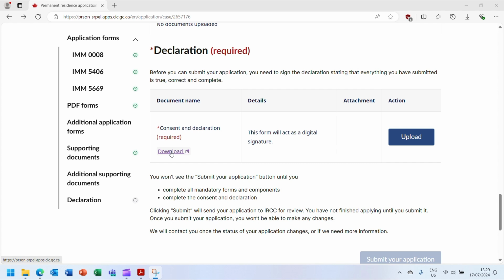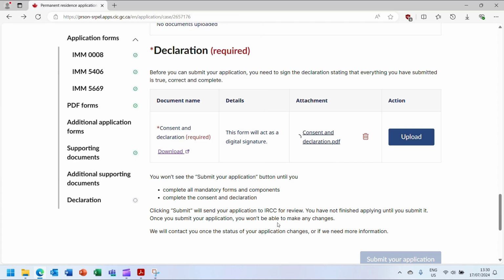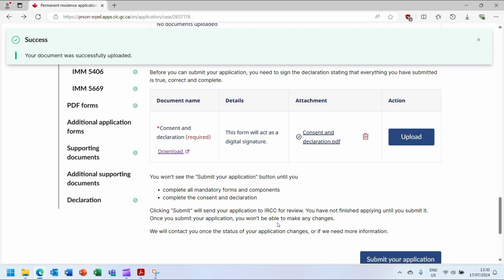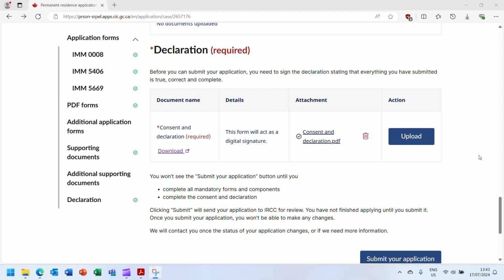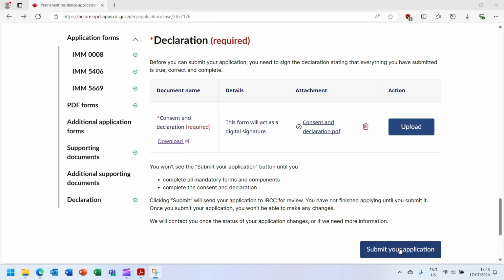Once you have downloaded it, you can send it to the principal applicant so that they can sign it by hand or digitally and return it to you. You can upload it to the portal by clicking the Upload button. Select the consent and declaration, and the upload is complete. Once you have uploaded the consent and declaration, the application is now ready to submit. You can submit the application by clicking this button here.